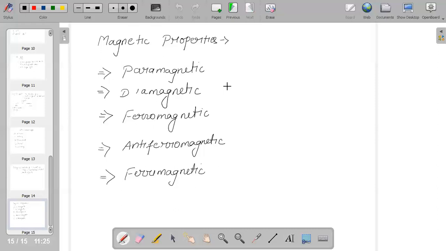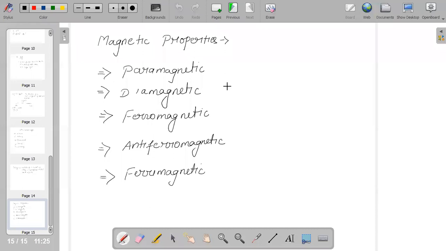When we say magnetic property, what do we know in it? When we talk about the different magnetic properties of solids, one property we call a paramagnetic substance. Paramagnetic substances are weakly attracted on application of a magnetic field because of the presence of one or more unpaired electrons that get attracted by the magnetic field. And they lose their magnetism in the absence of the magnetic field. So we call it paramagnetic.